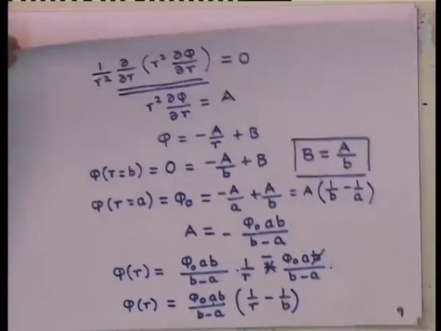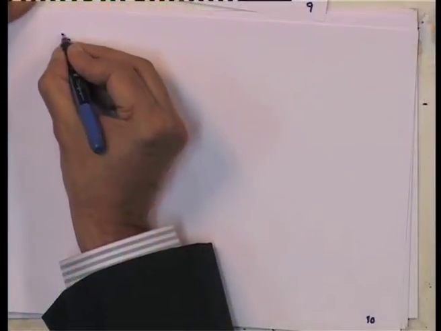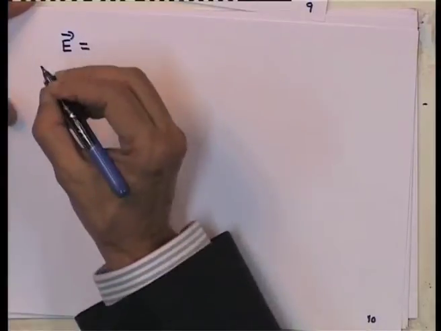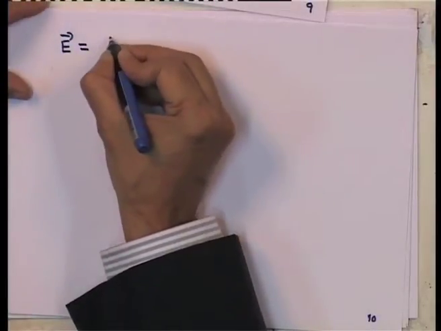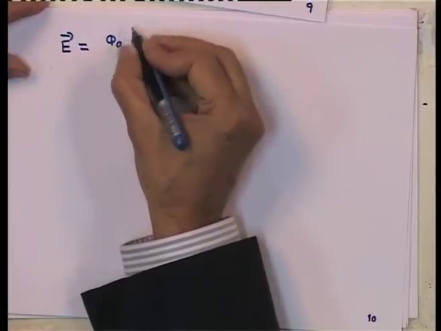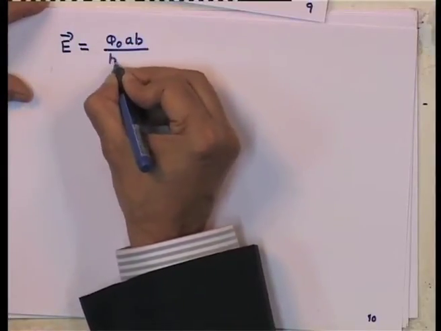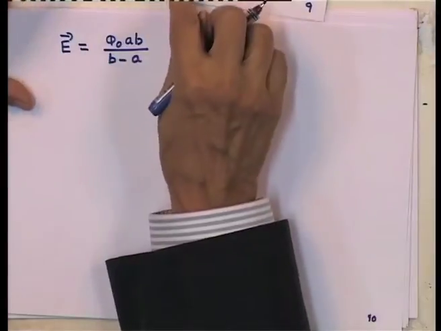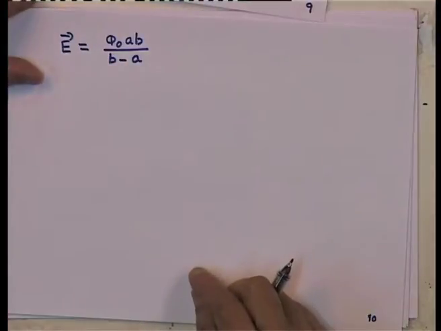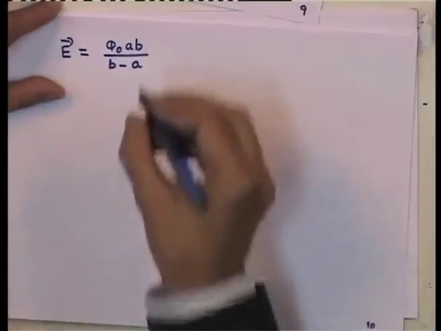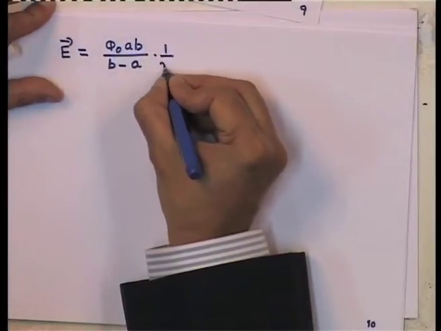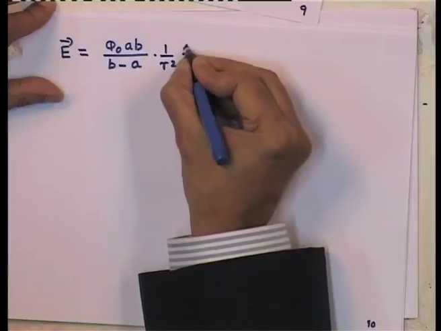Let us complete this job. So, the electric field, which is minus gradient of the potential, is phi 0 a b by b minus a. Derivative of 1 over r is minus 1 over r square, but there is a minus sign there. So, this into 1 over r square into unit vector r.